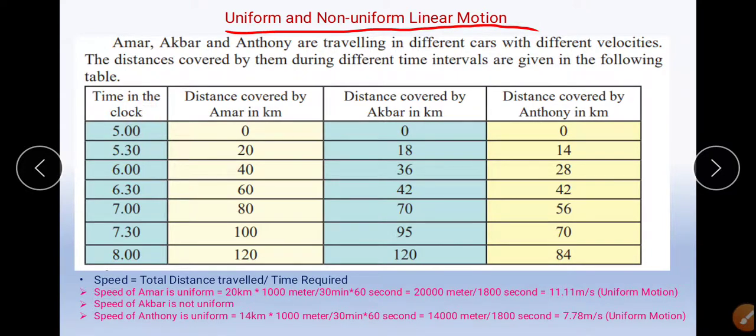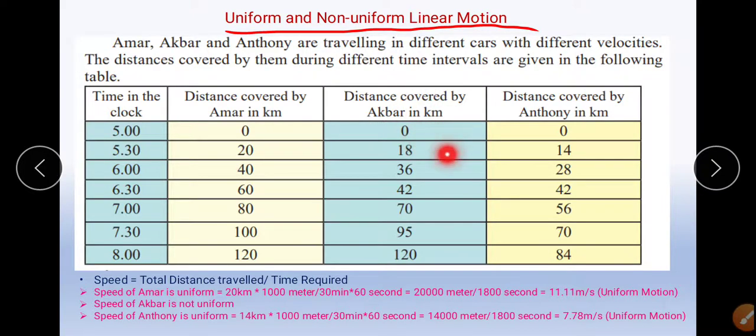In this table, the time interval is equal, which is 30 minutes. In the second column, the distance covered by Amar in every interval is 20 kilometers. Can you check that? 0, then 20, then again 20, then 20, 20, 20, until 120. It is 20 kilometers in every 30 minutes. Distance covered by Akbar is 18 in the first time interval.